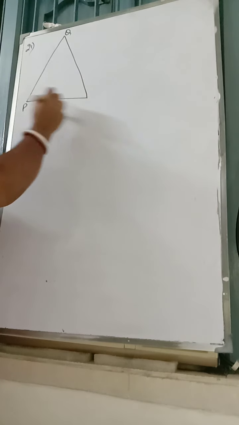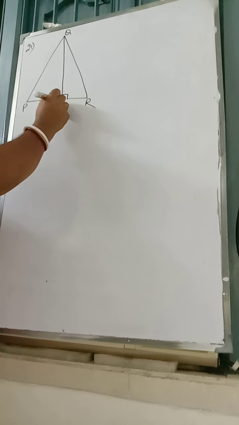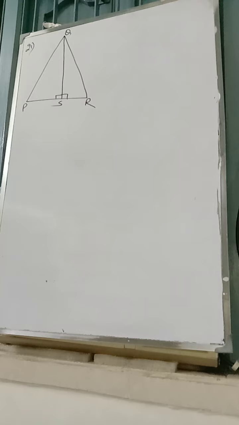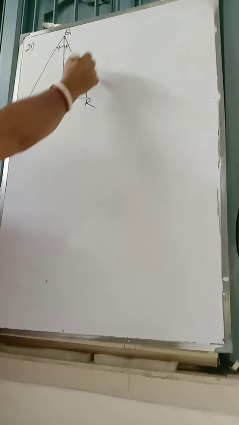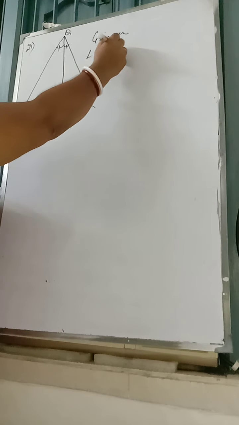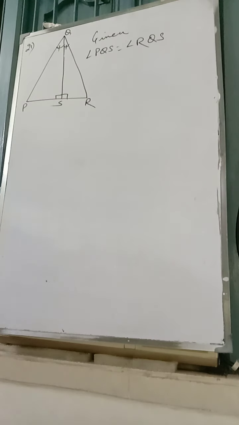Look at question number 21. This is a triangle, Q, P, R and S, is it? Then this angle is equal to this angle. It is given. Given angle PQS is equal to angle RQS.